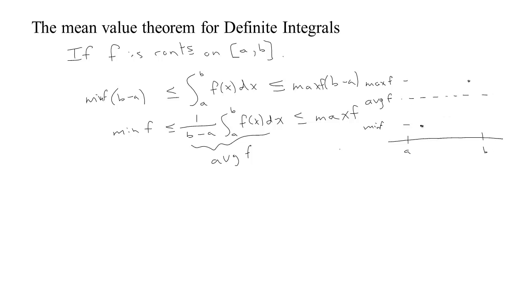Now if f is continuous, then the only way to get from the min to the max would be to at some point cross through that average value. So we can see there's some point here between a and b, where the value of f at that point actually equals the average value of the function. Okay, so this is called the mean value theorem for definite integrals. It's saying at some point the function actually achieves its average value over some interval. We're going to use that, we said, to prove the fundamental theorem.